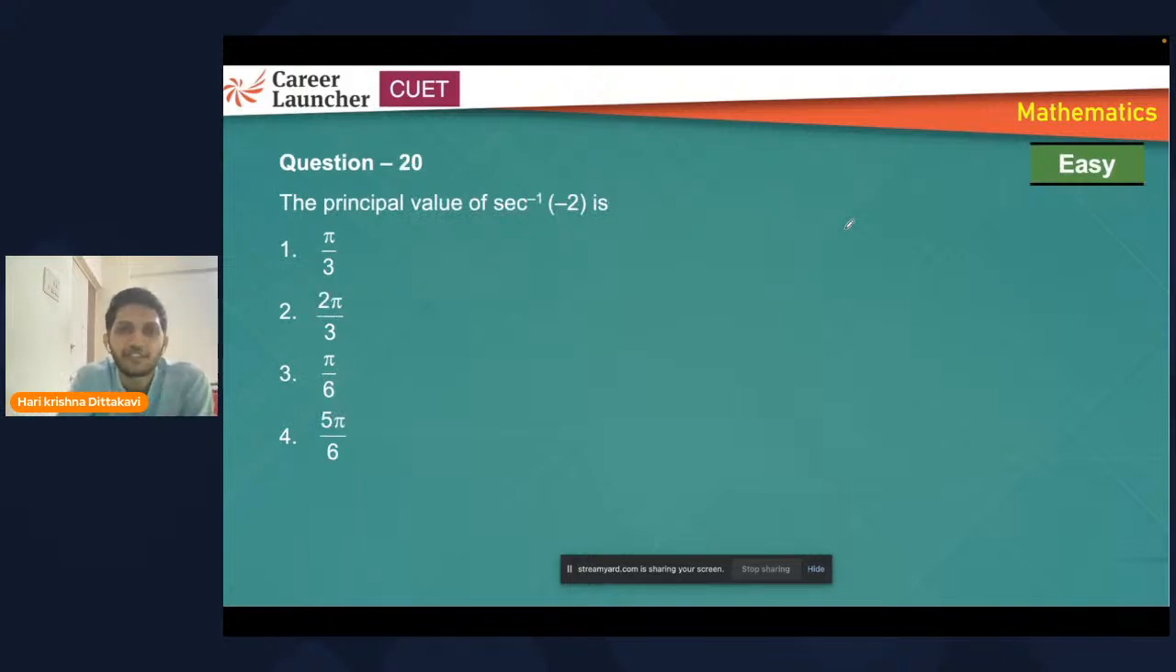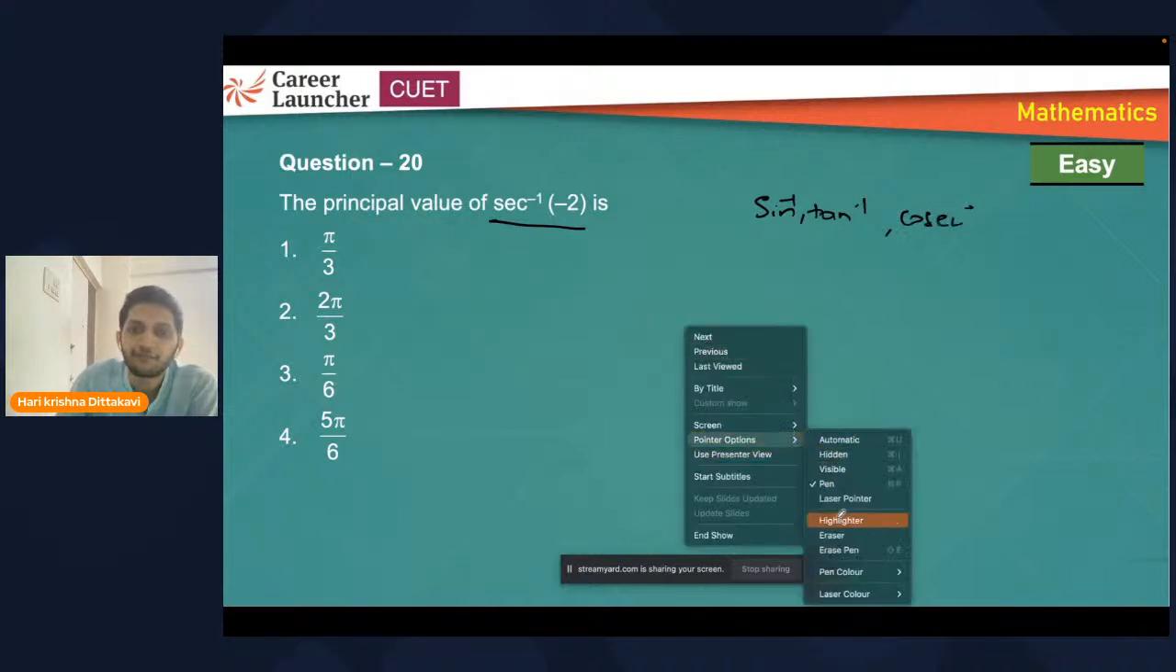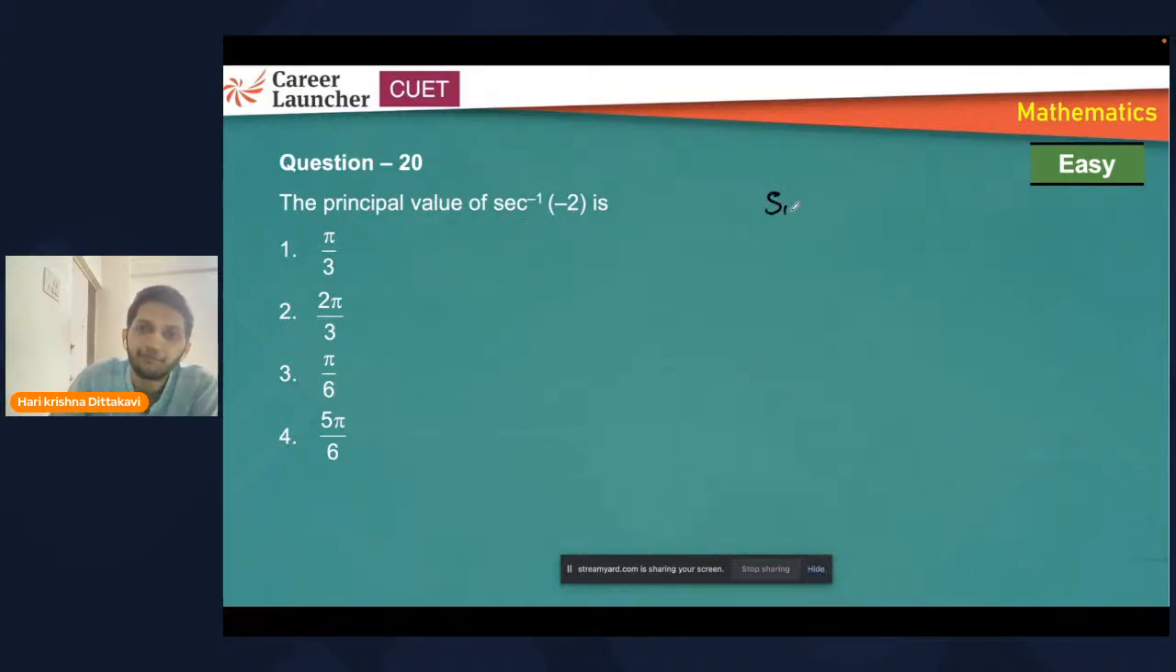Now, one of the easiest questions, right? Standard. What I'm expecting is they may give you these types of questions. Let us solve this question first. Secant inverse of minus 2. How to get secant inverse of minus 2? For sine inverse, tan inverse and cosecant inverse functions, remember this.